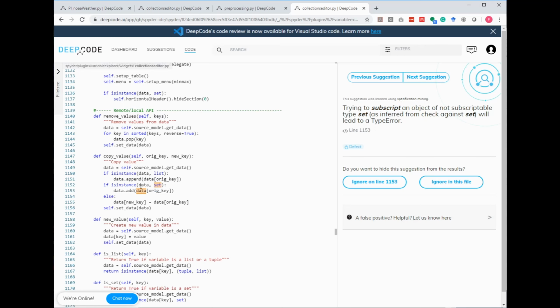And what we see here is that there is a set variable called data. Okay, what does it say here? Trying to subscript an object of non-subscriptable type set, as inferred from check against set, will lead to a type error. Okay, so first, what is a set?